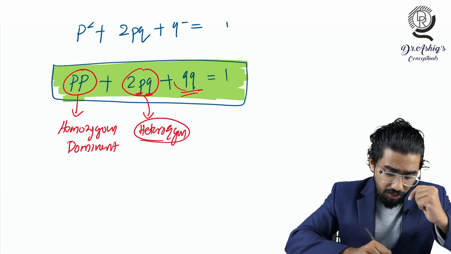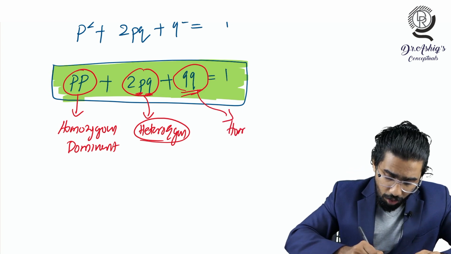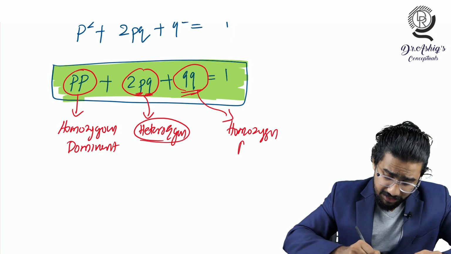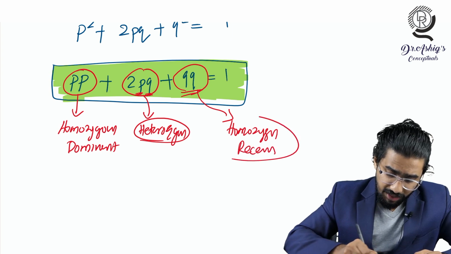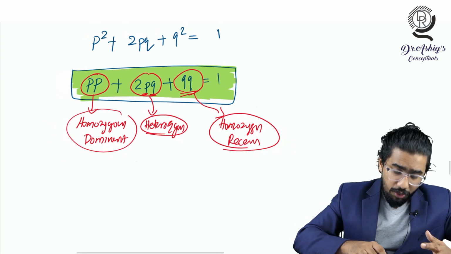And what is this QQ there? You know there is only Q, so it will be homozygous itself, and this is recessive, that is homozygous recessive there. So what is the inference from this thing? You have to understand that thing.